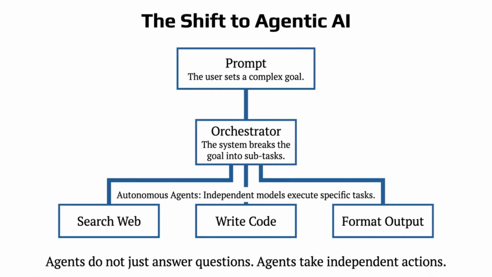We are currently shifting toward agentic AI. In this paradigm, a user provides a complex goal to an orchestrator, which then breaks the objective into subtasks for independent autonomous agents to execute.